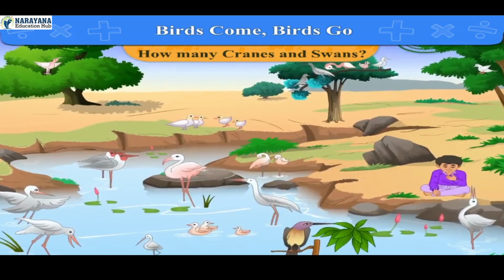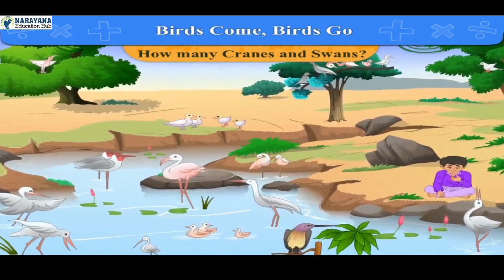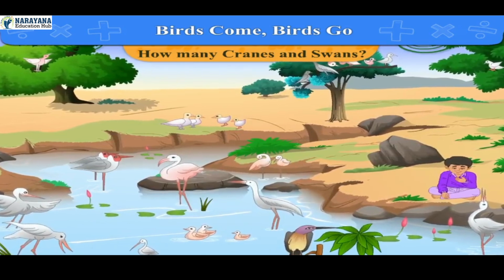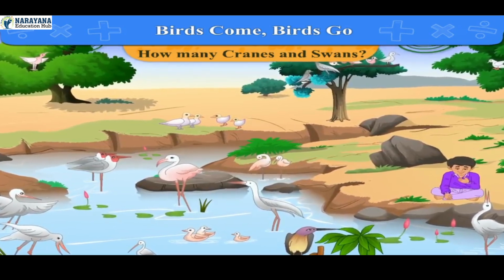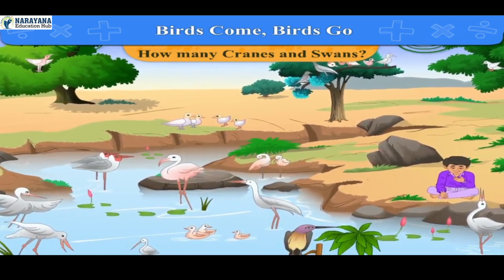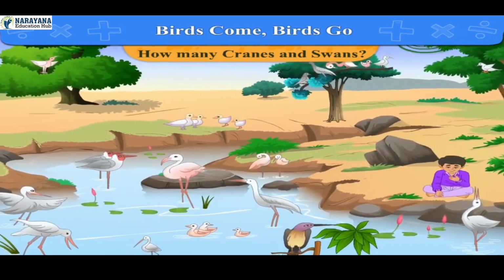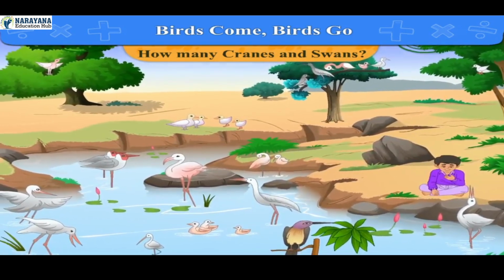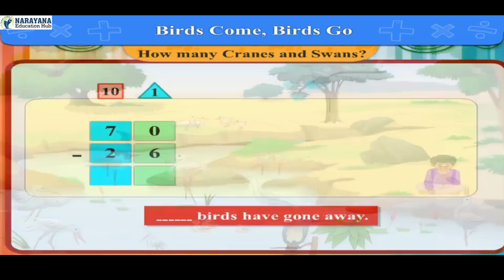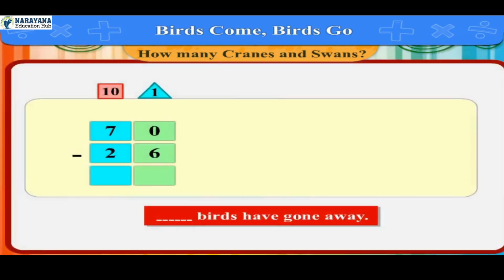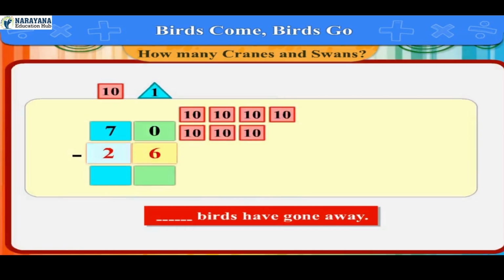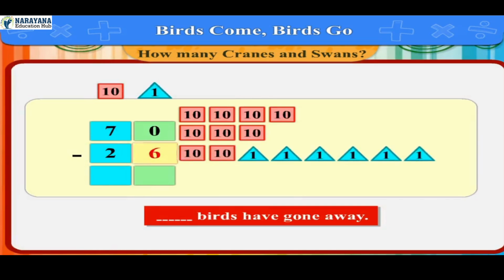Example. One morning, Suraj saw that out of 70 birds, only 26 birds were left. The rest had gone away. How many birds have gone away? Solution. Let us count. 70 birds means 7 cards of 10 and 26 birds means 2 cards of 10 and 6 cards of 1.